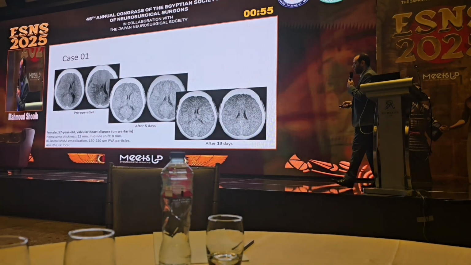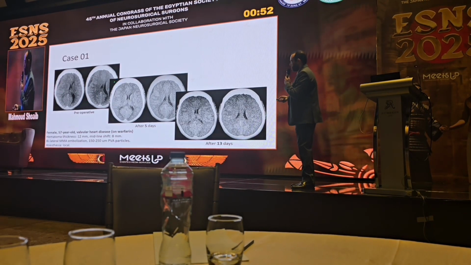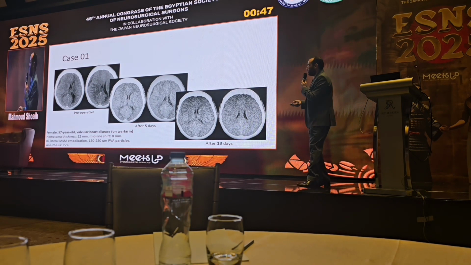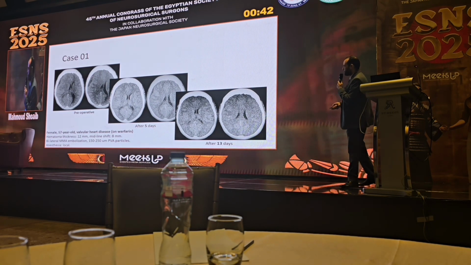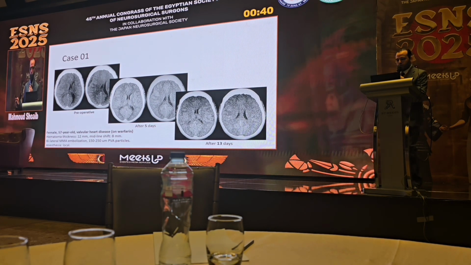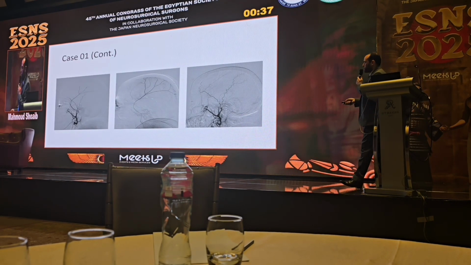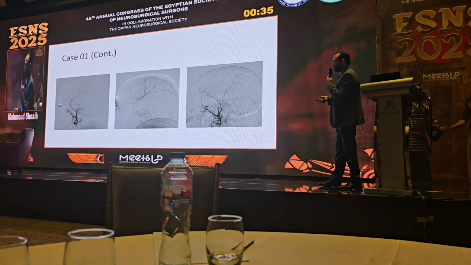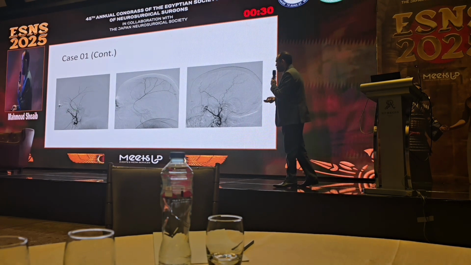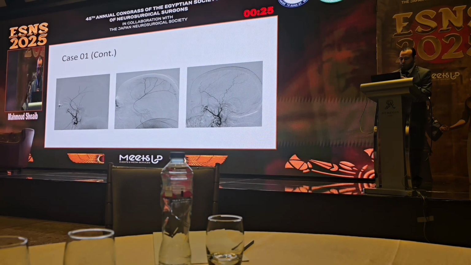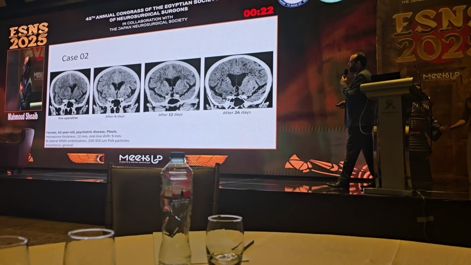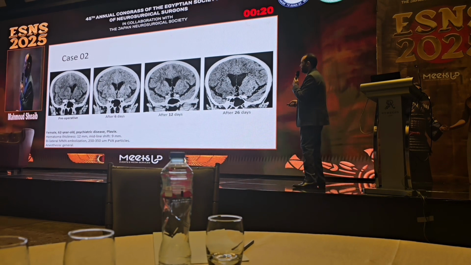Case presentation. This patient had a chronic subdural hematoma, which may look small, but the mass effect is more than 1 centimeter. 5 days after embolization, the hematoma is non-surgical. 13 days after embolization, the hematoma is about to disappear. This is selective catheterization of the middle meningeal artery with cotton wool-like appearance in the dura, pre and post external carotid artery angiogram. This is the middle meningeal artery, and this is the residual stem of the middle meningeal artery post-embolization. In all of our cases, we used PVA particles, 150 to 350 micrometers.